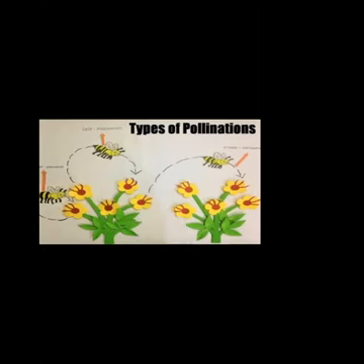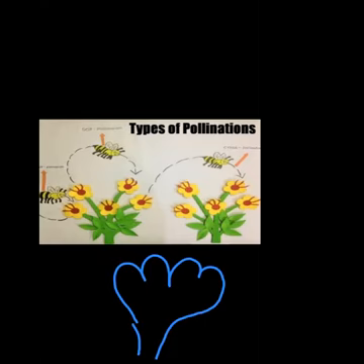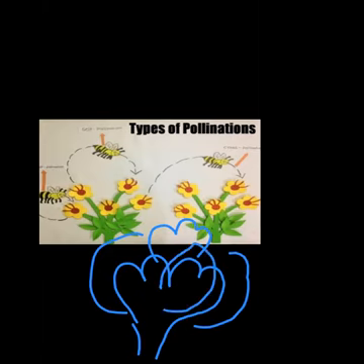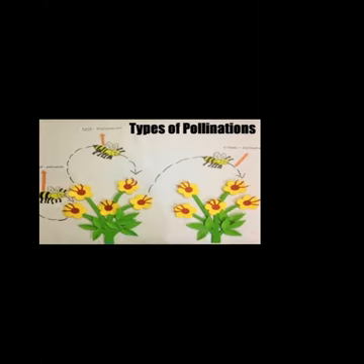समझो एक ही फ्लावर है, ओके, here is the flower, right? एक ही फ्लावर में अगर ये प्रोसेस हो रहा है, मतलब इसी फ्लावर के एंथर से उसी फ्लावर के स्टिग्मा के ऊपर अगर फॉल हो रहा है, so that is called self, meaning in between the same flower only. यहाँ देखो, here you can see the self pollination is shown. Anther of one flower to the stigma of the same flower. ऐसा है तो वो कौन सा pollination है? Self pollination.